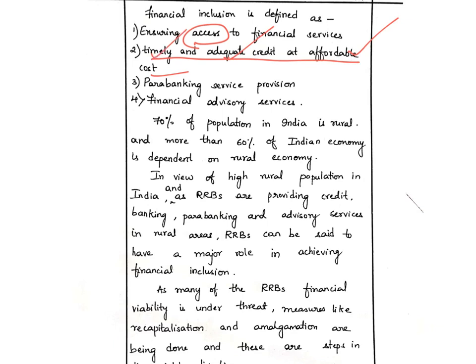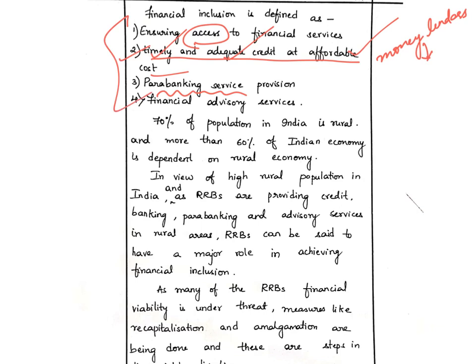See, the problem in rural areas is that of money lenders. These regional rural banks play a major role in preventing the farmers from getting into the debt trap of money lenders. Whenever we give them timely, adequate credit at affordable cost, we are going to save the farmers from the money lenders' clutches. So that point he has mentioned here, and then he has also written about parabanking service provision and financial advisory services. So here he is trying to mention what is meant by financial inclusion.